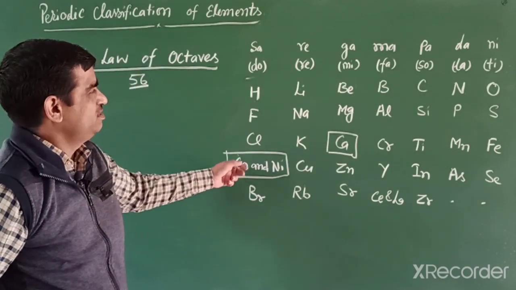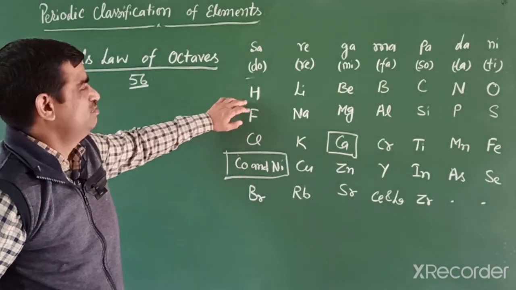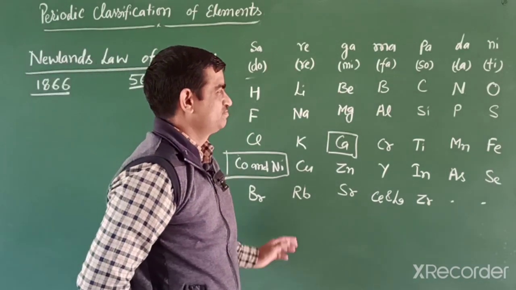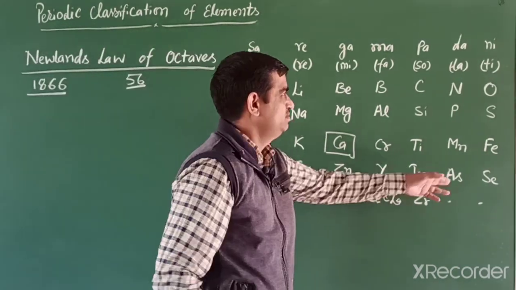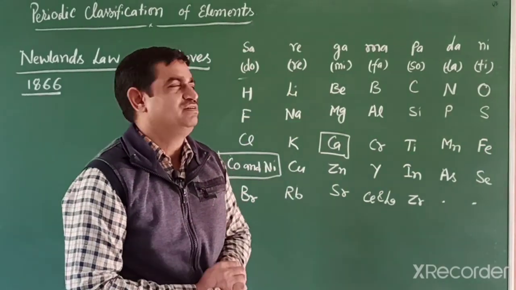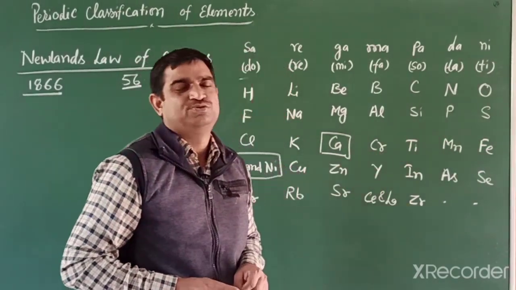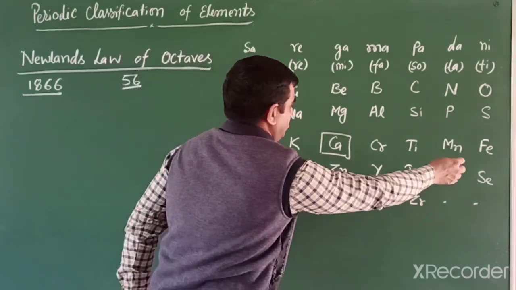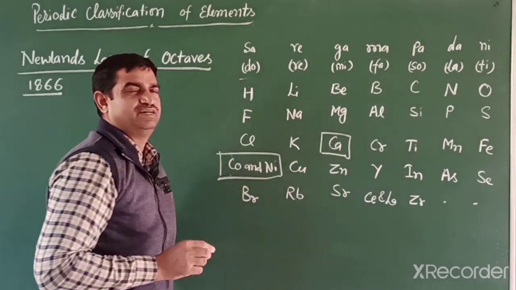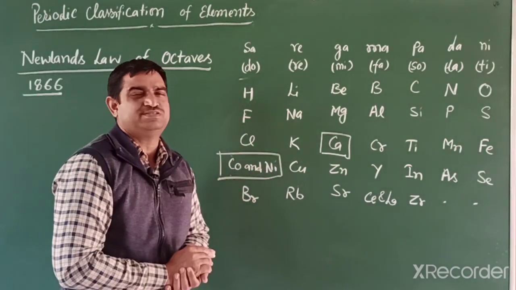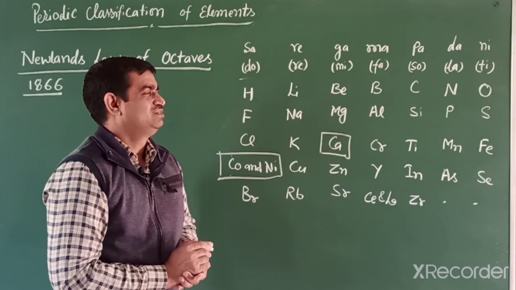So the properties of cobalt and nickel are not similar to hydrogen, chlorine and fluorine. Another one, he placed iron in the oxygen group, so that is also not good. And very far away, iron, cobalt and nickel have similar properties, so they should be placed near to each other.